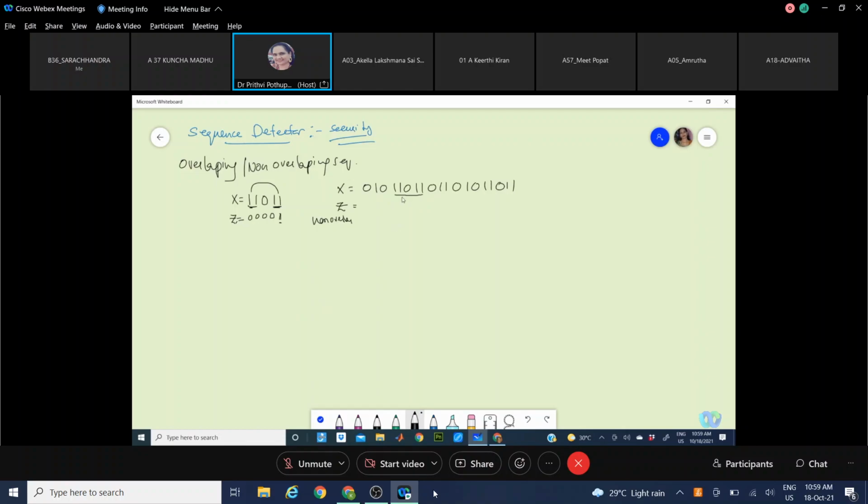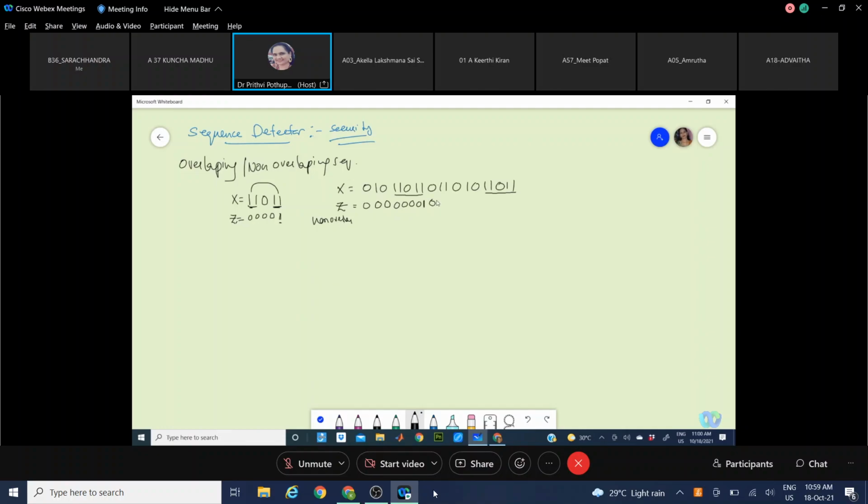After identifying this, it should reset, and again it has to wait for the same sequence to happen. Again here you are getting the second sequence. That means this will be 0, 0, 0. Until this the bits are 0. Here we are able to identify the bits of the sequence, but only when a full sequence is found will its output be 1. Then it will again reset back to 0.